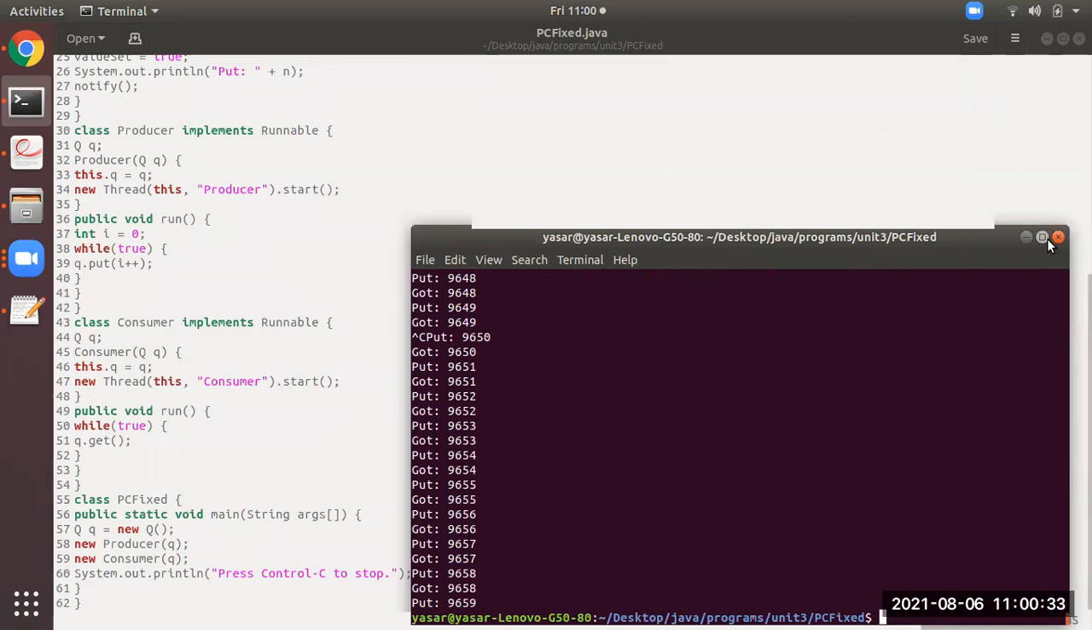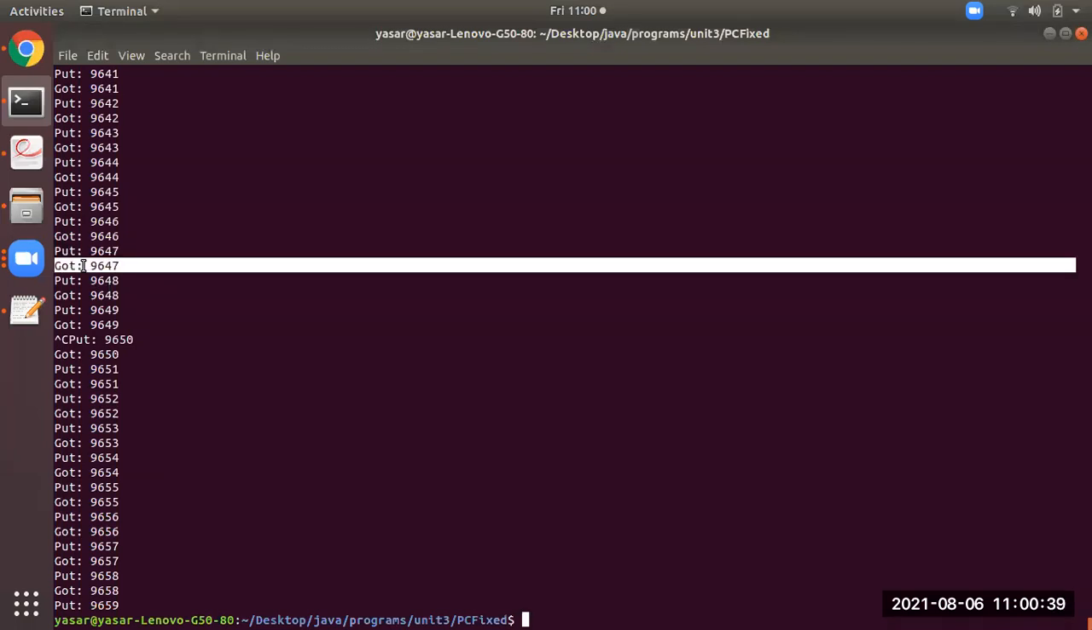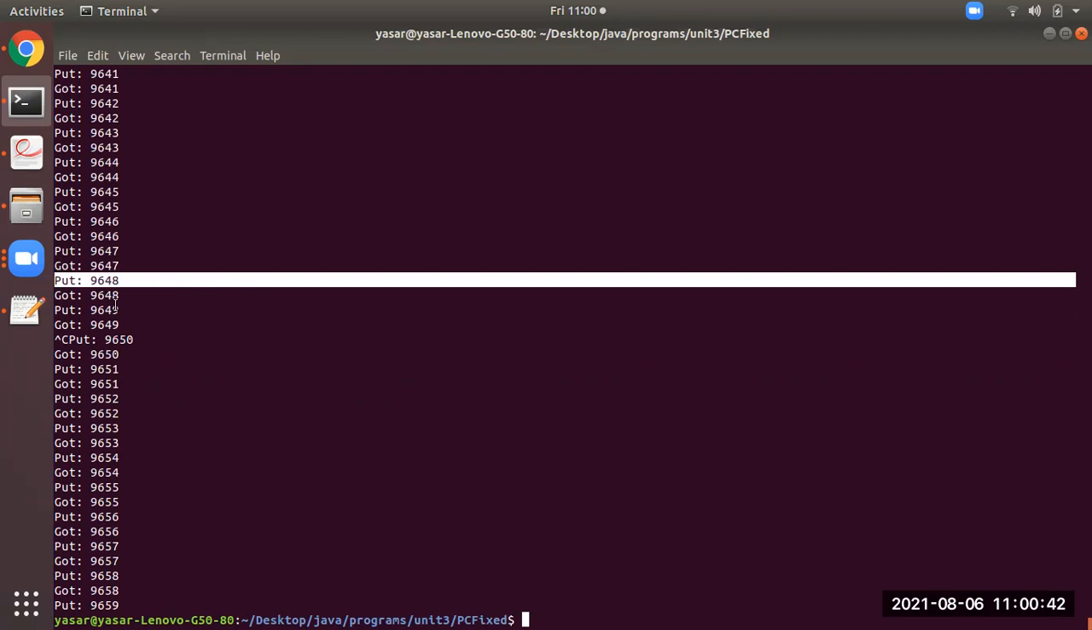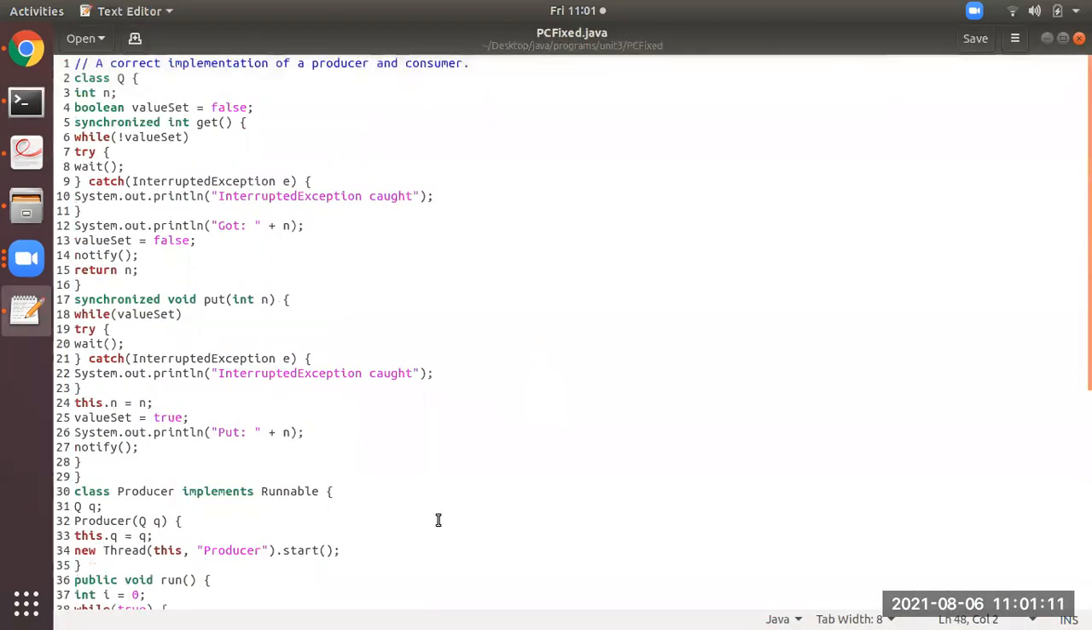See, you can observe, after the producer has produced 9647, the consumer has consumed 9647. Similarly, 9648 produced, 9648 consumed. This shows us that there is proper communication between the producer and consumer. How we are able to get this proper communication is because of the implementation of the wait and notify methods. So this is the same program, but a few additional things are there.